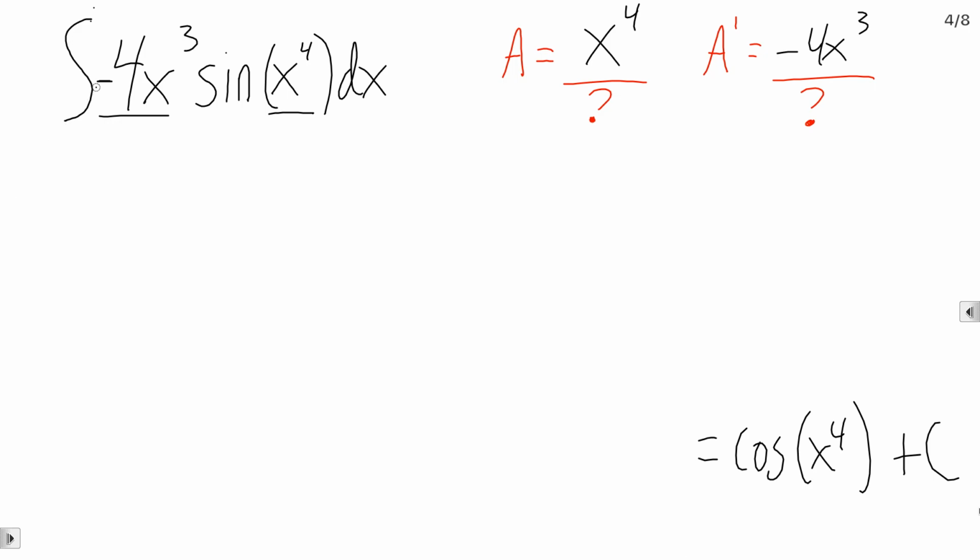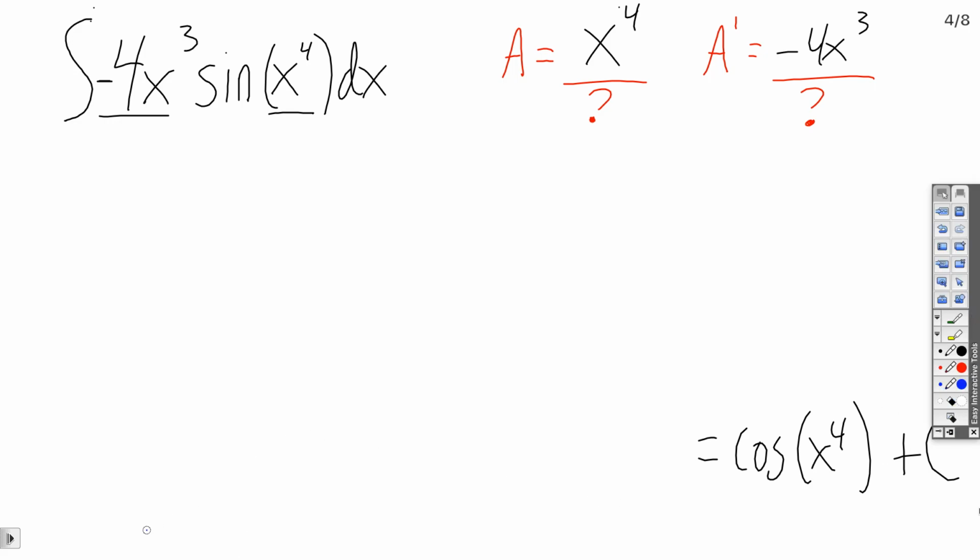And obviously, we could kind of take out the negative, but let's leave it in for the moment. So we look at these two terms, and they have an a prime feel. It's not a perfect match. But hey, x to the fourth, the derivative is x to the third. So kind of fitting this relationship means this is a u substitution problem.